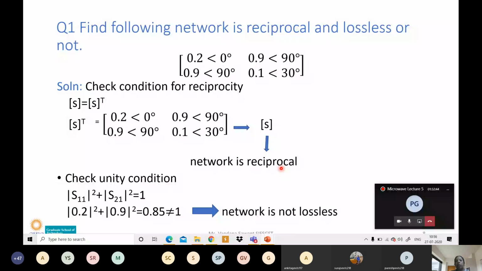And if the network is lossless, then it doesn't have any loss inside its components, and the output we get from the network is the same as the input or more than the input. So the behavior of the networks or circuits can be identified from the S parameter property check.